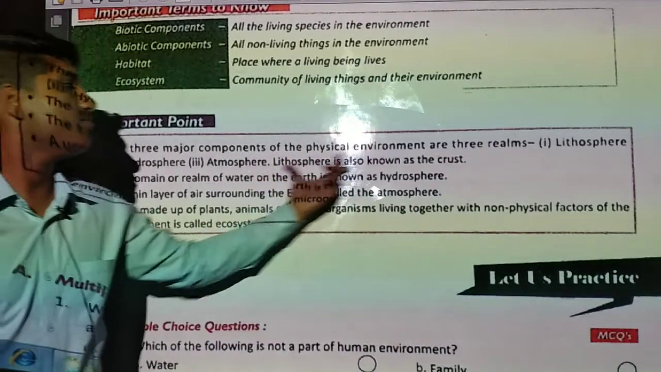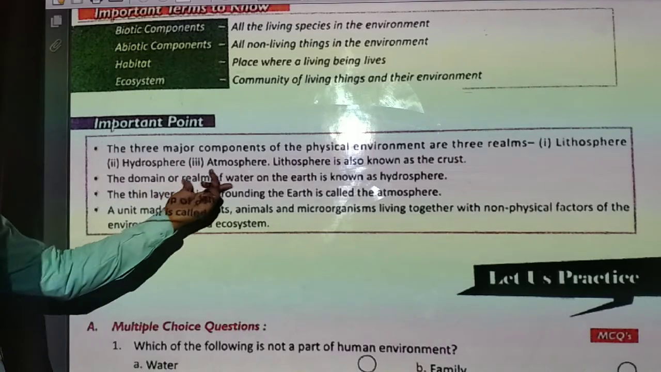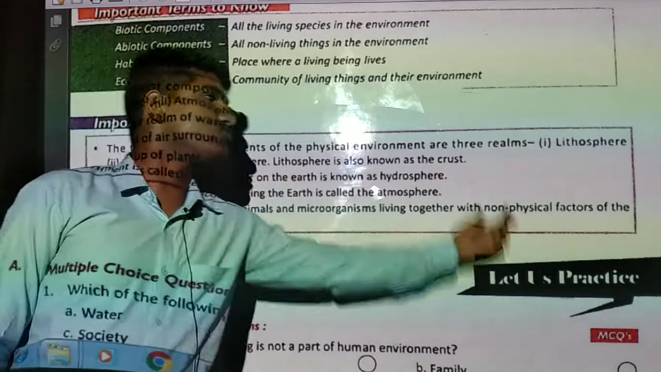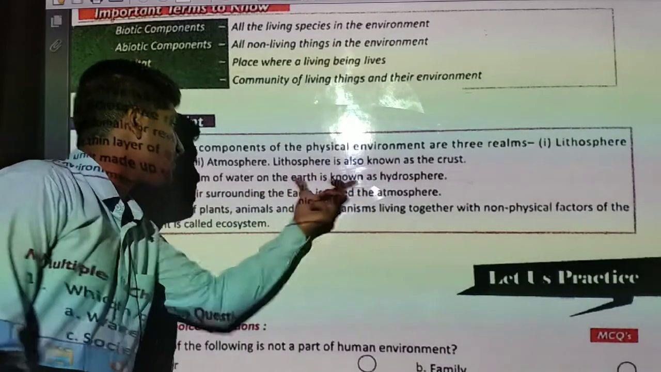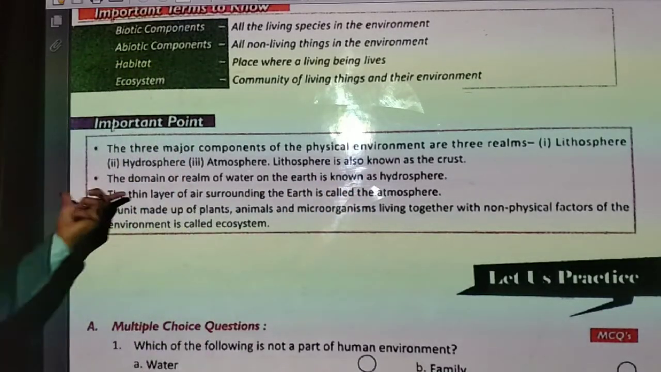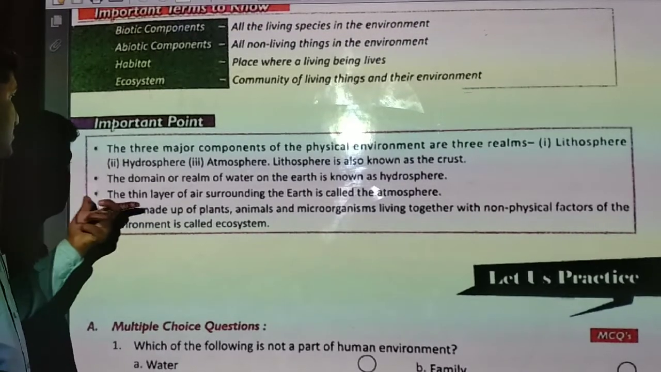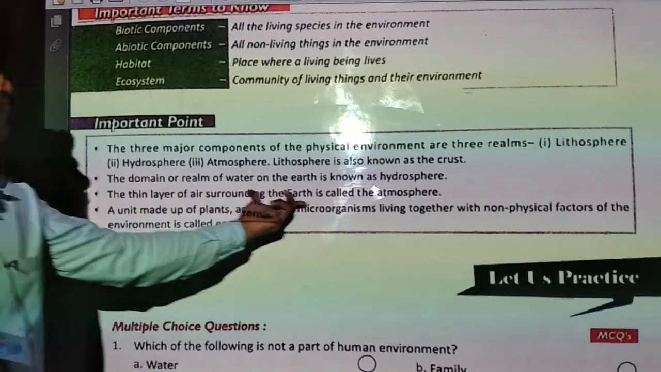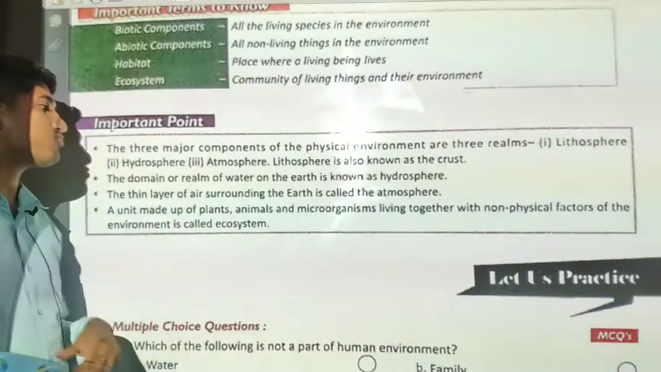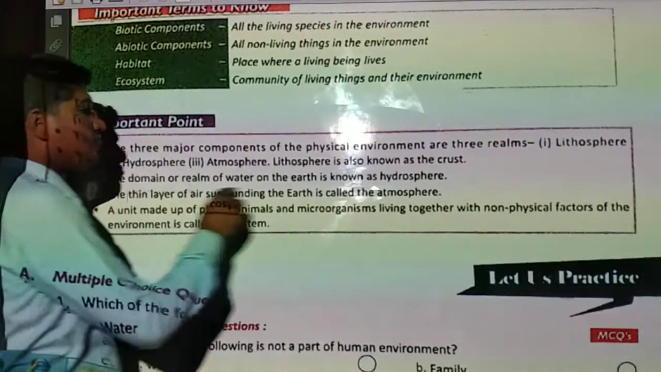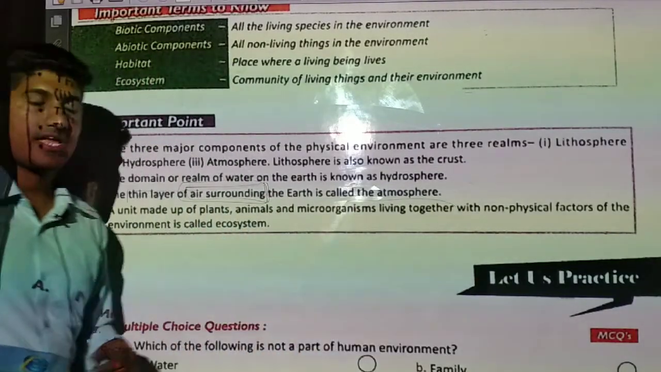क्रस्ट से भी हम लिथोस्फीयर को बोल सकते हैं, जो दूसरा नाम इसका. The domain and realm of water on the earth is known as hydrosphere. अभी जो मैंने आपको बताया, what is hydrosphere? Water on the earth, that part we will call hydrosphere. Now the next is a thin layer of air surrounding the earth, called atmosphere. जो मैंने अभी आपको बताया, what is atmosphere? A thin layer of air surrounding us, and surrounding air will be called the atmosphere.